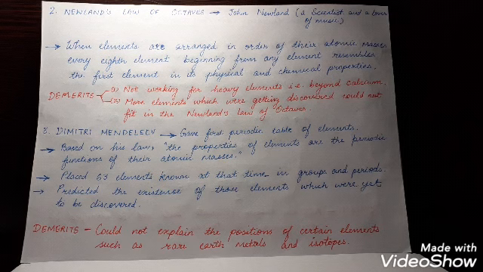He placed the 63 elements which were known at that time in vertical columns, that were groups, and horizontal rows, that were the periods. He also predicted the existence of those elements which were yet to be discovered. There was a drawback. He could not explain the positions of certain elements such as rare earth metals and isotopes.